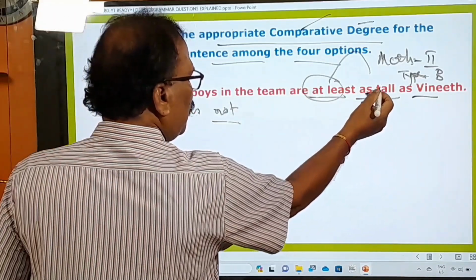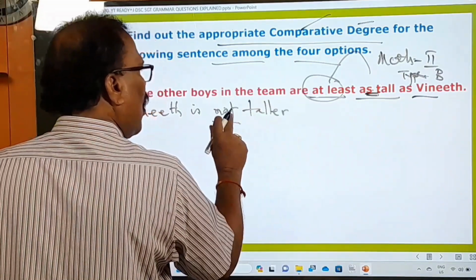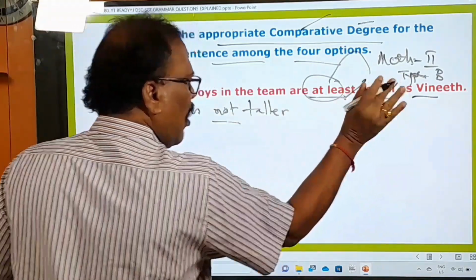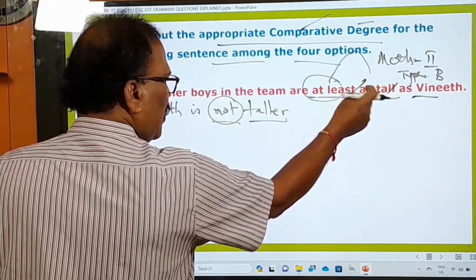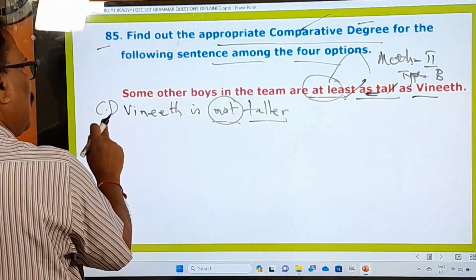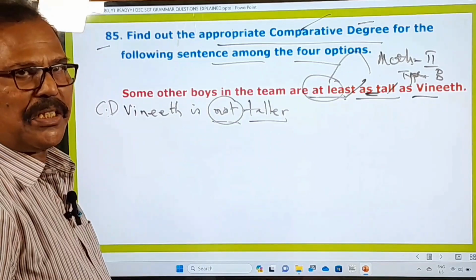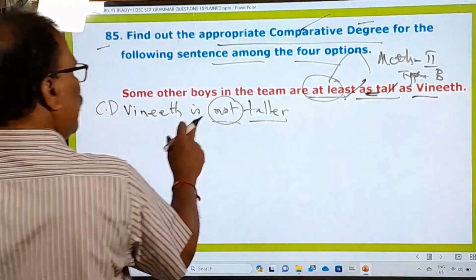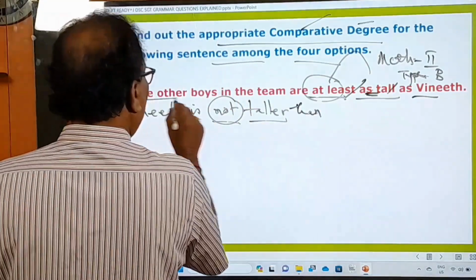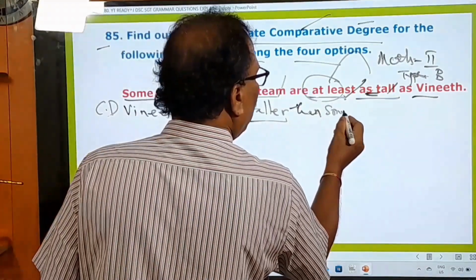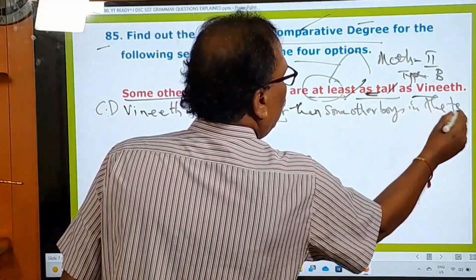What is the adjective used here? Tall. Since it is a comparative degree, what should we use? A comparative adjective. Not "as tall", but "taller". Instead of "at least", "not" is used. Instead of this positive degree adjective, we use the comparative because you are asked to change this sentence into the comparative degree. In the comparative degree, a comparative adjective must be there. In the positive degree, a positive adjective must be there. That's the rule. So here, Vineet is not taller than. Then what is the remaining part? Some other boys in the team. The same one. That must be your answer.